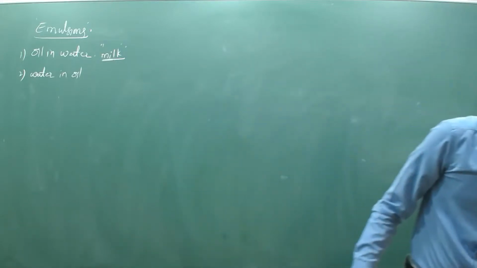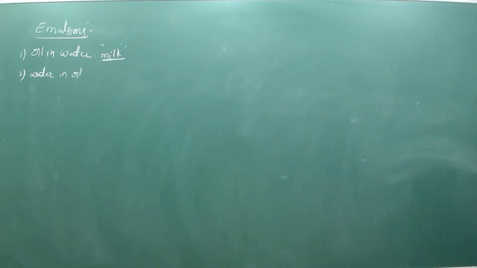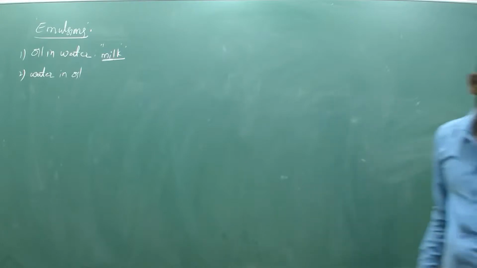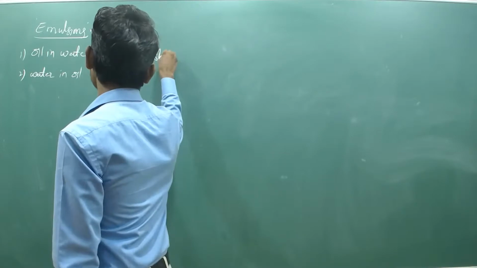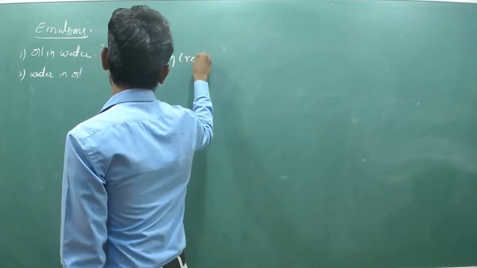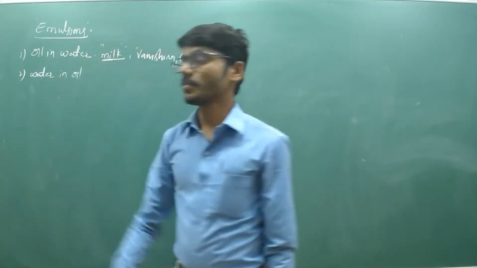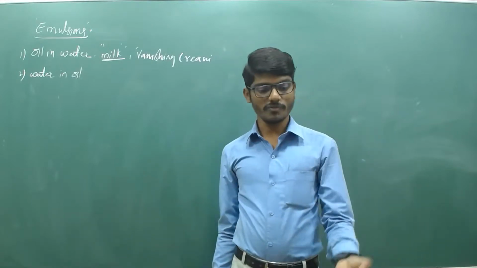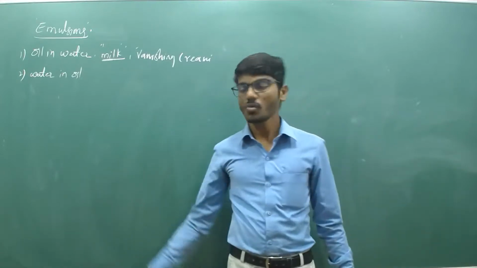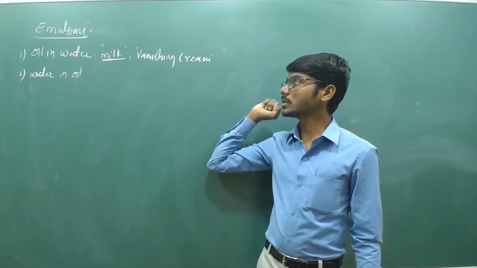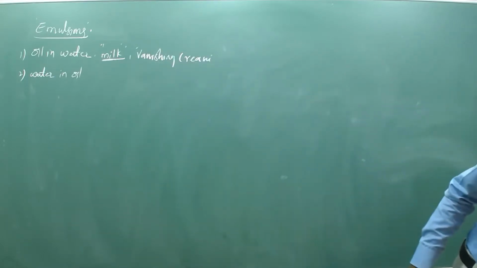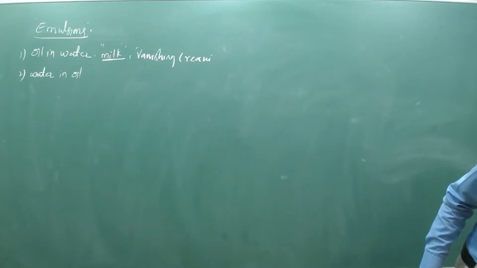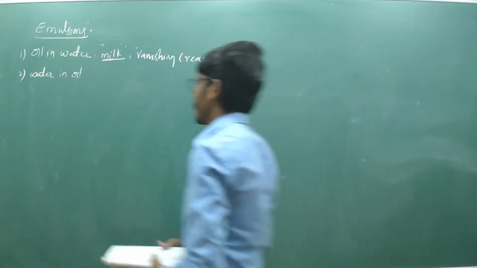So the second example is vanishing cream. In this case also, the liquid particles are dispersed in water. Oil in water type of emulsion. Second one is water in oil. Examples are butter, cod liver oil, cold creams, etc.